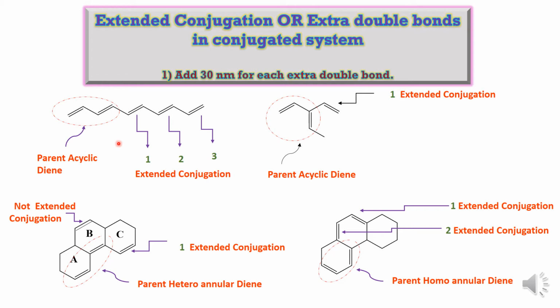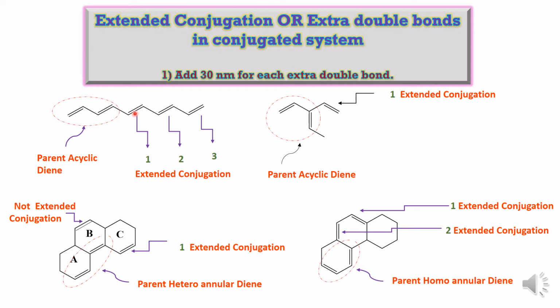Now extended conjugation or extra double bonds means what? Here suppose 1, 2, 3, 4, 5, 5 double bonds are there. They are in conjugation, that is, they form a conjugated system. But these two double bonds are considered for the parent diene system. This is an acyclic compound, so we call it a parent acyclic diene.